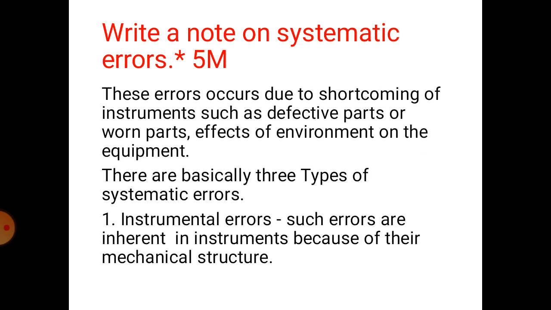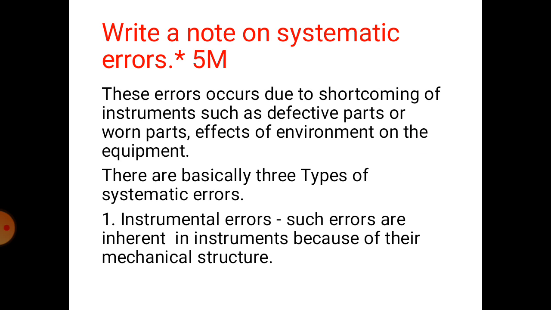Next question is write a short note on systematic errors. Again this is asked once in the semester exam, which carries 5 marks. These errors occur due to shortcomings of instruments such as defective parts or worn parts, and effects of environment on the equipment, etc. There are basically three types of systematic errors.